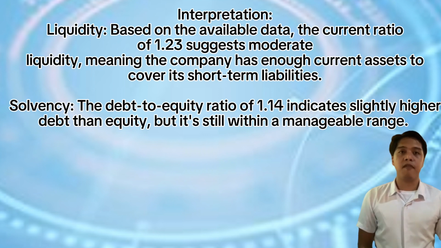Lastly, in profitability, the profit margin of 15% and ROE of 12% demonstrate good profitability. However, ROA of 6% suggests profitability could be improved relative to total assets.